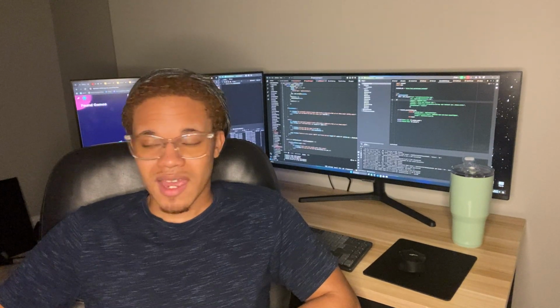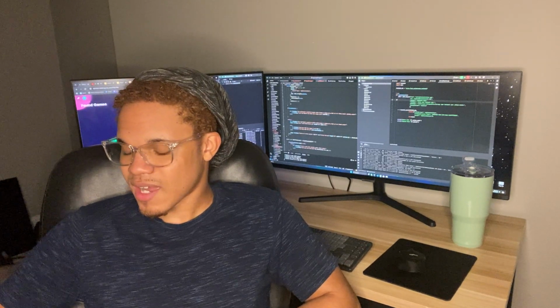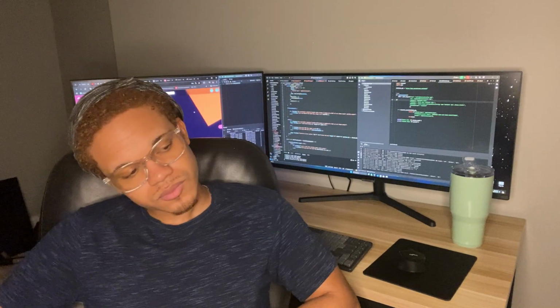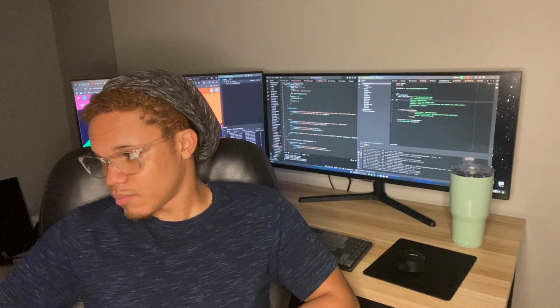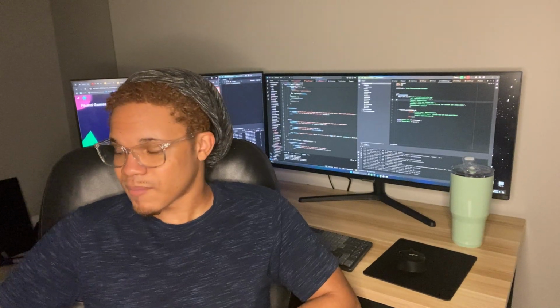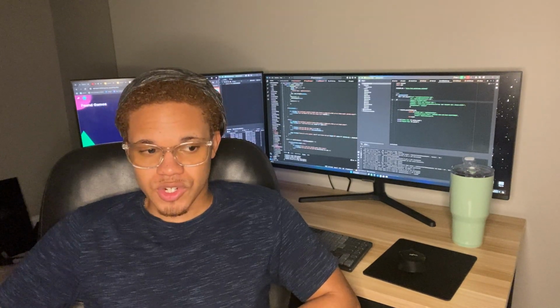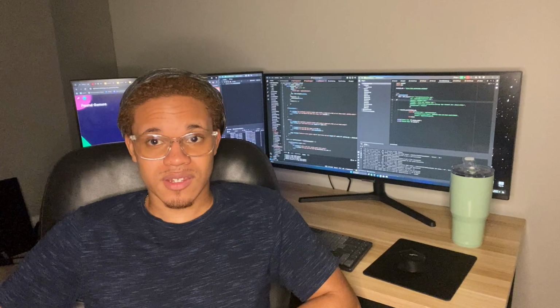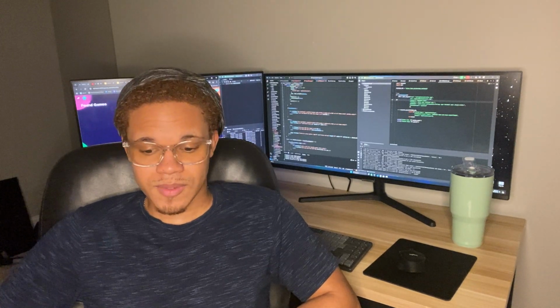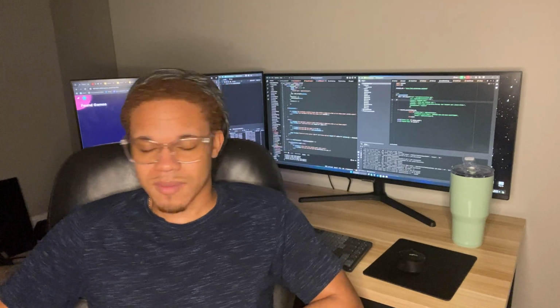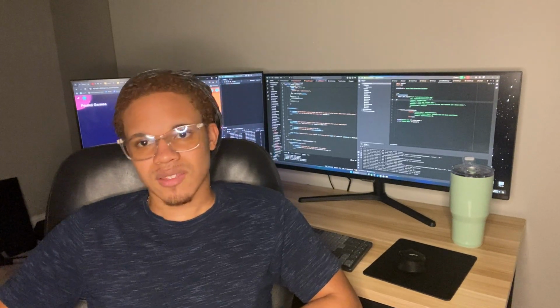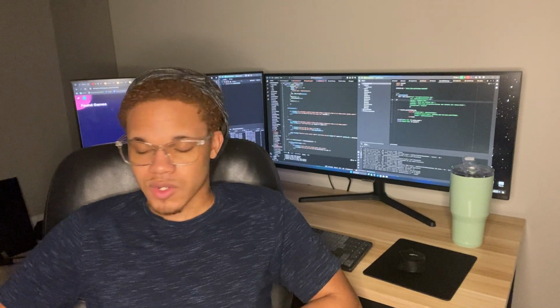I also fixed the timer. So now when you actually set the timer, it pushes off everything correctly, and if the server goes down, it stores a timer object within the database. So as soon as you reload the server, let's say it times out and you reload it, it reactivates all of those timers. So that's pretty cool.